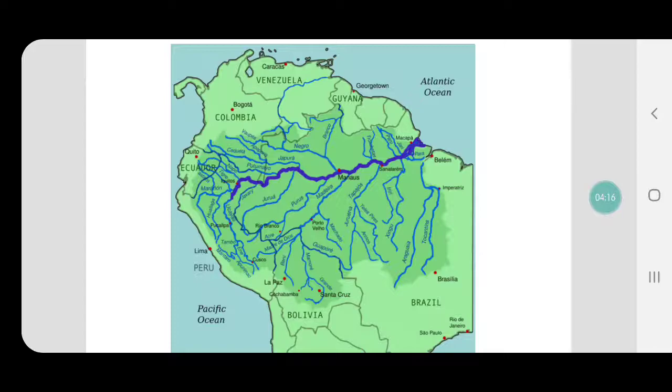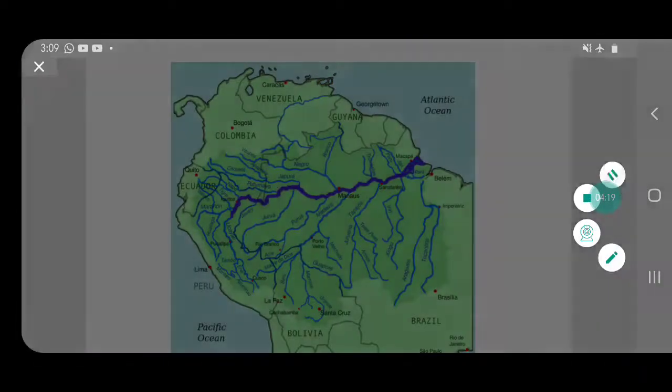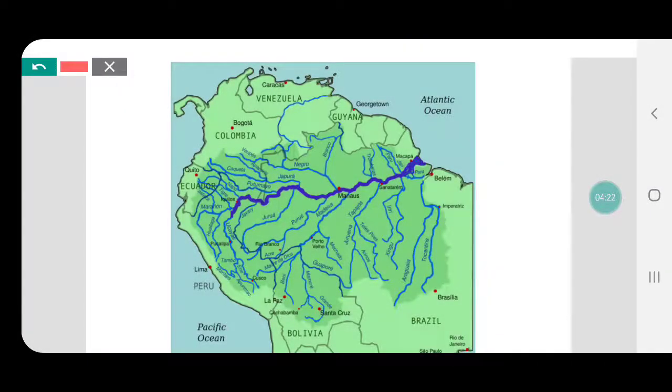Okay, so among the south flowing rivers, which are actually the left bank rivers of Brazil, you find Paru. Okay, you'll have to look at your map. It's very tiny here, so I will not be able to give you the entire one. But I can see here Negro. I think Paru must be here somewhere. Then you have Jurua here. So these are all south flowing rivers. We were asked for north flowing rivers. Let us look out for some of the north flowing rivers. Okay, we have here, I think we have Jurua R.